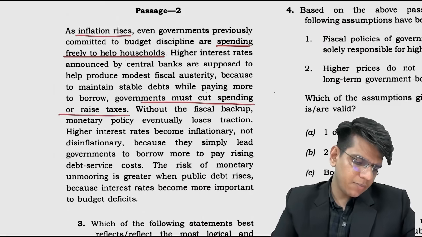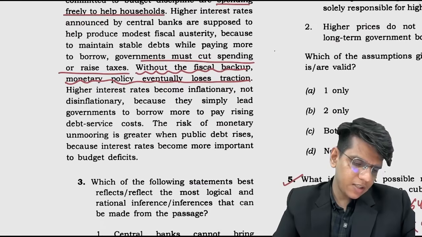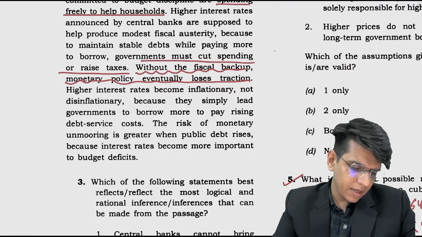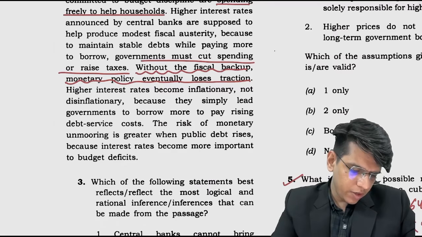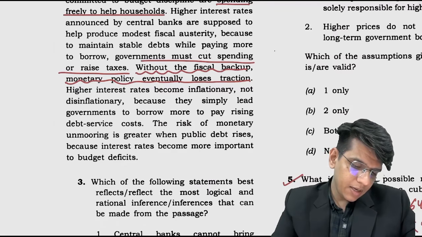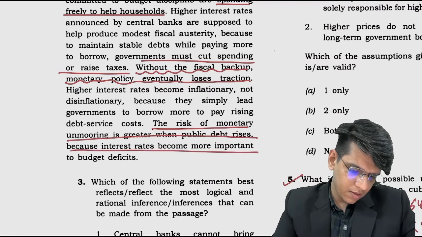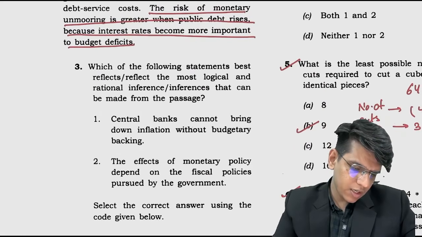Without the fiscal backup, monetary policies eventually lose traction. Higher interest rates become inflationary, not disinflationary, because they simply lead governments to borrow more to pay rising debt service costs. The rise of monetary unmooring is greater when public debt rises, because interest rates become more important to budget deficits. Okay, understood what it is asking? Which of the following best reflects the most logical and rational inferences?